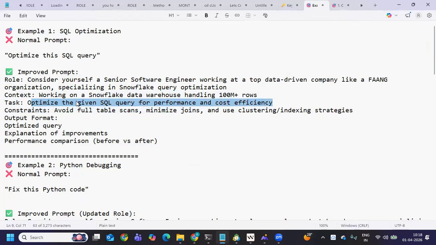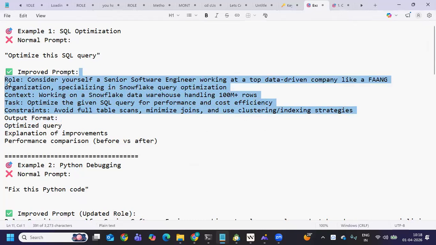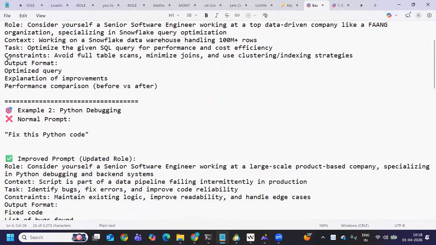Then it will try to understand the constraints. I'm giving it: avoid full database scans or table scans, minimize joins, and use clustering and indexing strategies. So automatically it will try to read the query and the constraints or the rows that you have specified. Based on that, it will try to analyze and give you a better answer. This is how you have to use or improvise your prompting. Okay, so we'll see the next example.